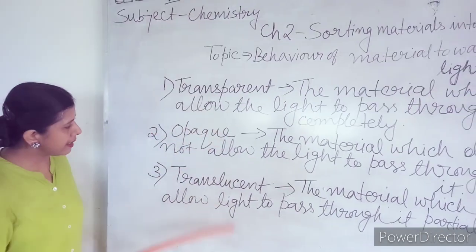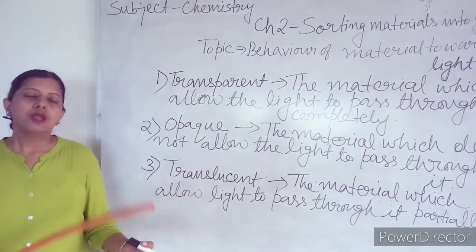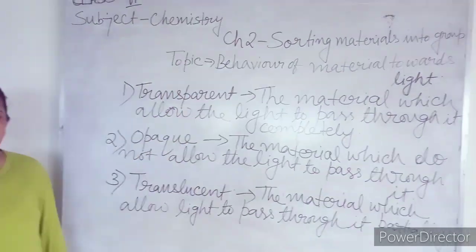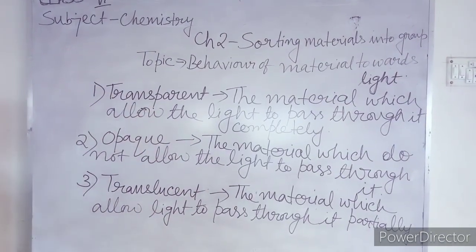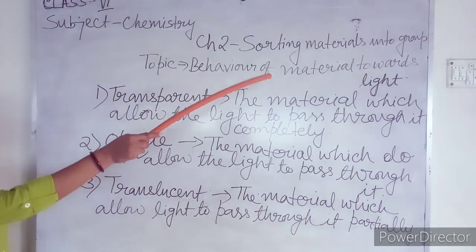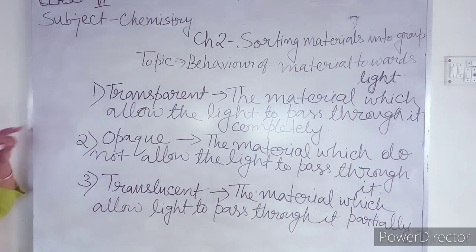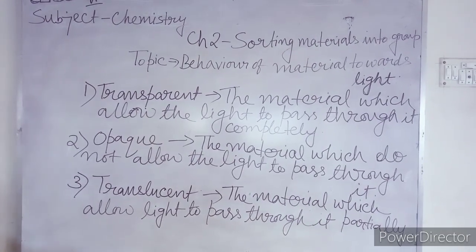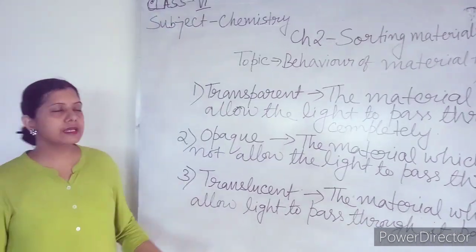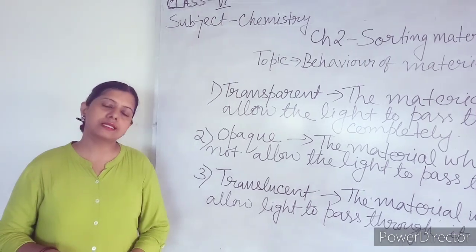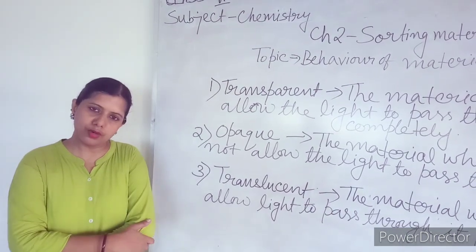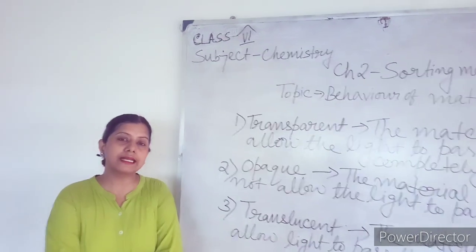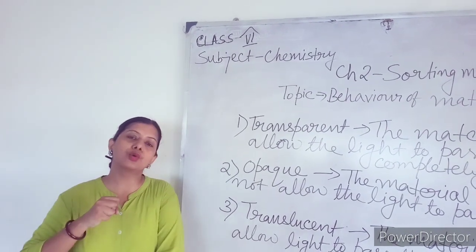So I am using a physical property or chemical property of a substance for sorting the materials. Here my property is the behavior of material towards light. This is also a physical property. So I hope I have explained the topic to you. Using various physical and chemical properties, you can separate various materials around you and you can find out the properties of the material easily from that group of objects.